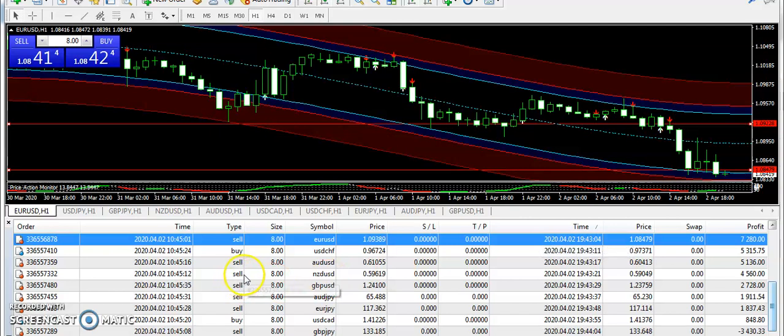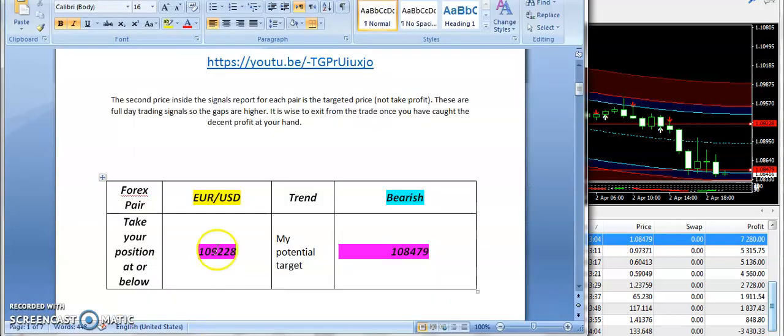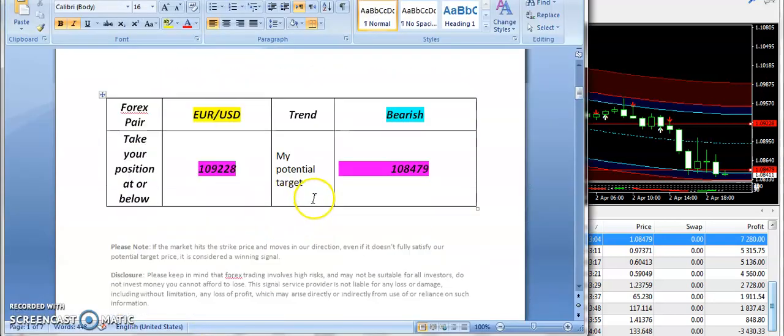Okay guys, finally we have seen some volatility in the market and it was quite excellent to trade today, and I am going to start today's discussion right from the EURUSD signal.